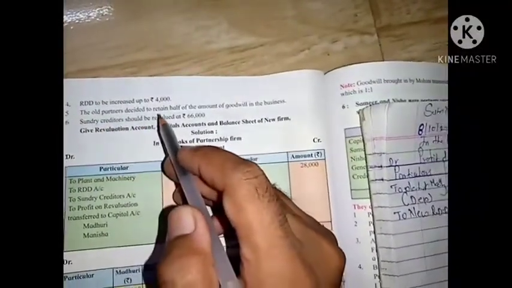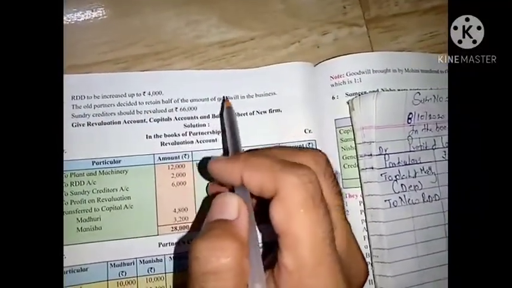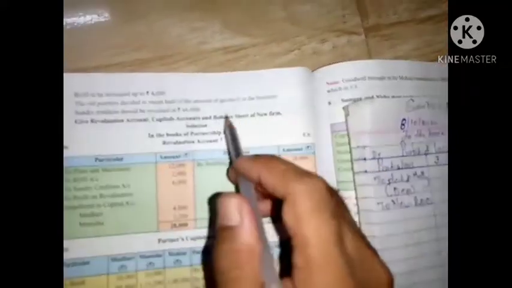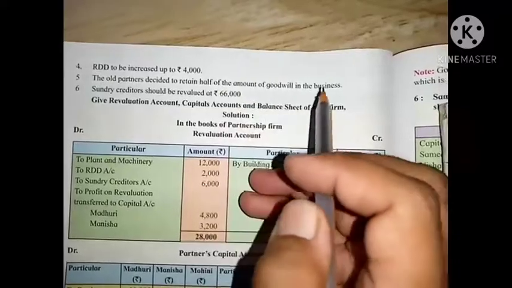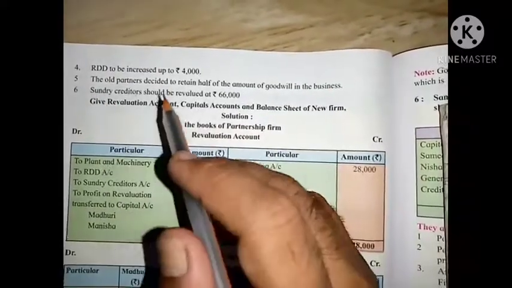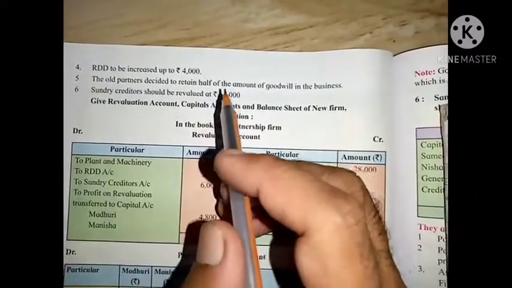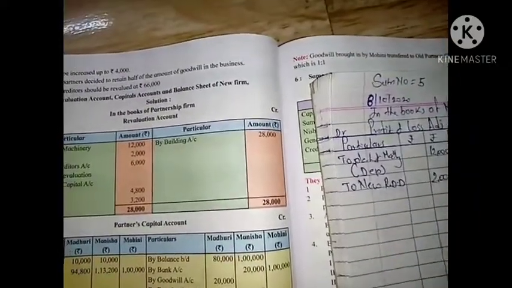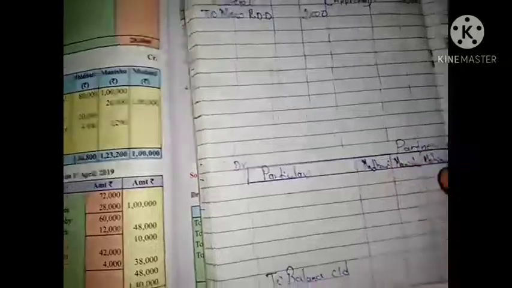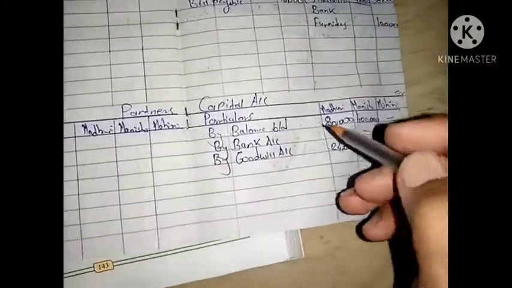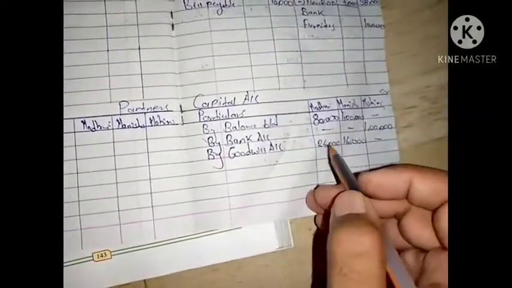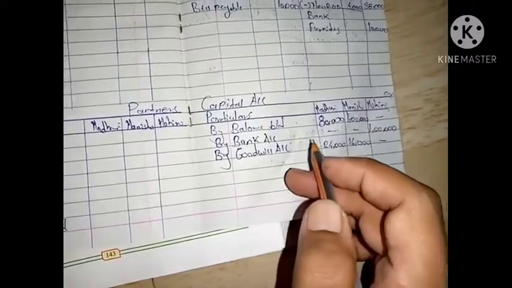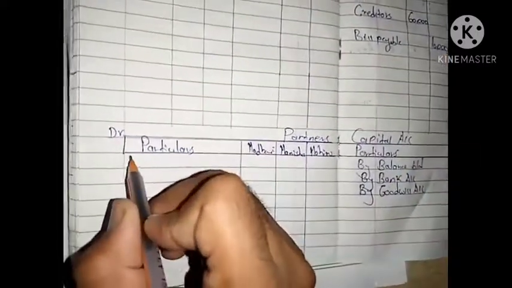The old partners decide to retain half the amount of the goodwill in the business. Half the amount of goodwill will be retained in the business and half the amount they are going to withdraw from the sum, from their actual amount. Whenever we are giving anything to partners, it is credited, and whenever the partners take from the sum or withdraw, it is debited.